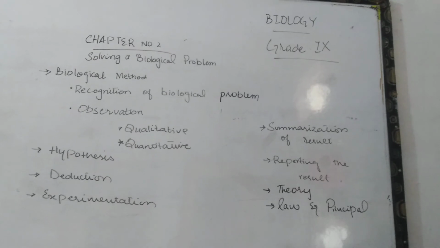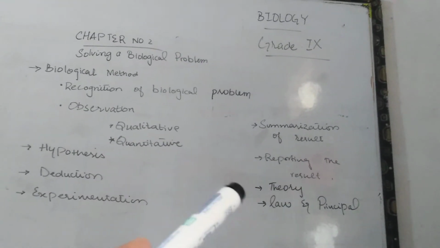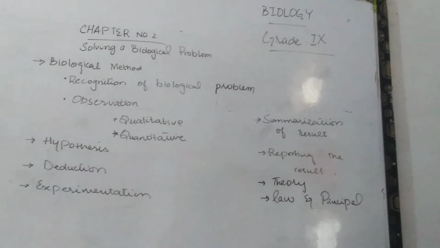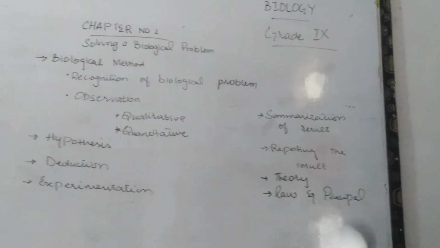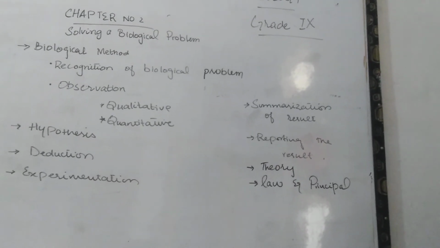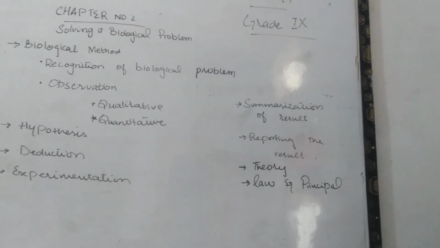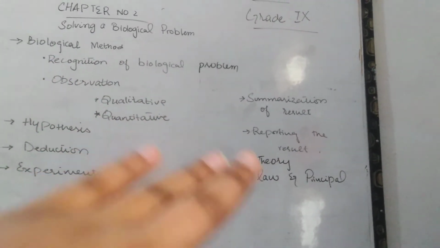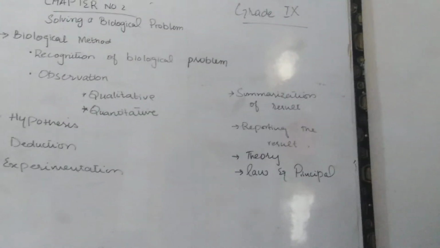What happened in law and principle? If a theory survives such a doubtful approach and continues to be supported by experimental evidence, it becomes a law. It means there must be no doubt. Now, what will happen? The statement or our theory becomes our law or principle.